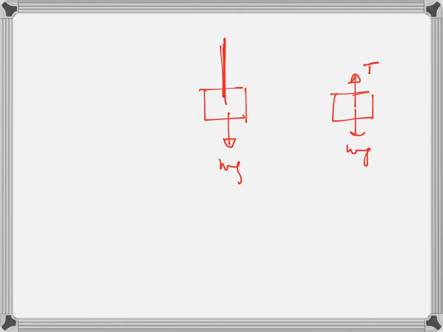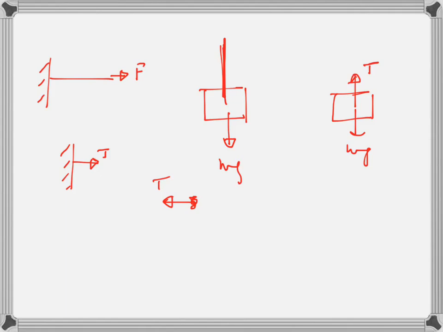For example, I can tie a string to a wall and pull the string. Okay, so the string exerts a force on the wall whose magnitude is tension. Of course, when I pull the string also pulls me. For example, if this is my hand, string is also pulling me.